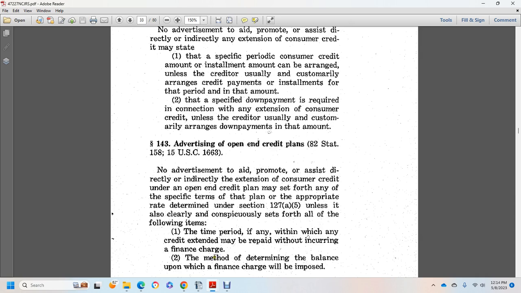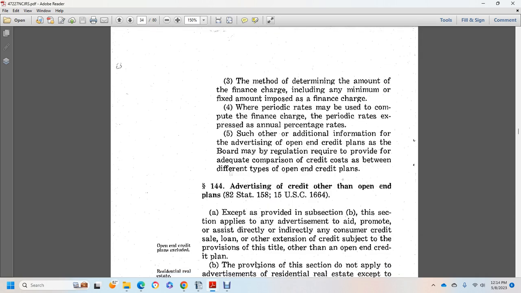2, the method of determining the balance upon which the financial charges were imposed. 3, the method of determining the amount of the finance charge, including the minimum fixed amount of the finance charge. 4, the periodic rate that may be used to compute the finance charge, and the periodic rate expressed as the annual percentage rate. 5, such other additional information for advertising open end credit as the board by regulation requires to provide adequate comparison of the credit costs as between different types of open-ended credit plans.